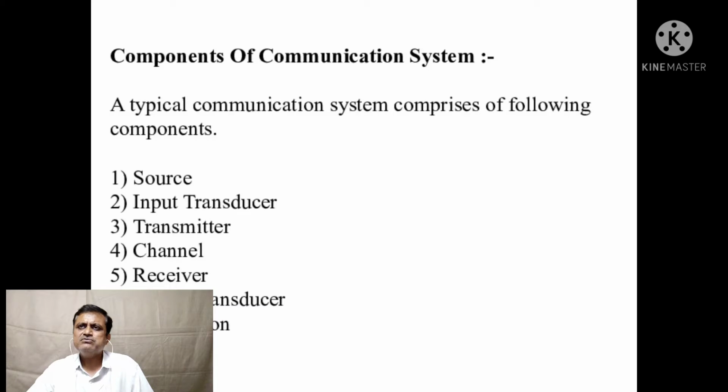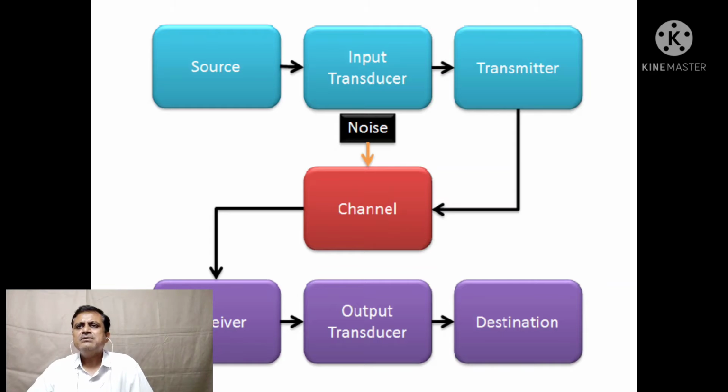These are the components of communication. In the diagram also you can see all the components. In the channel, noise is there. Noise means some sort of flickering, which you sometimes find while communicating on a mobile phone or a telephone line.